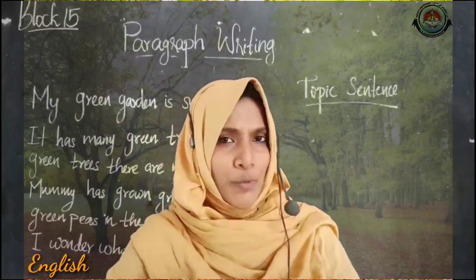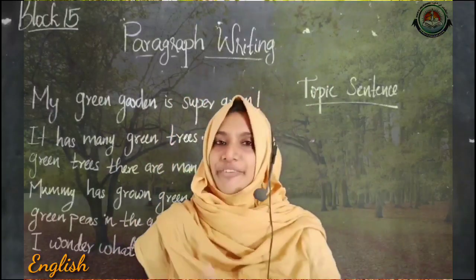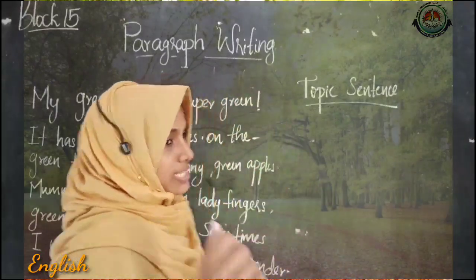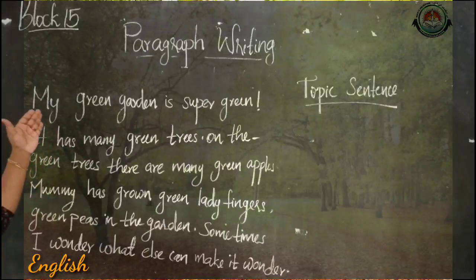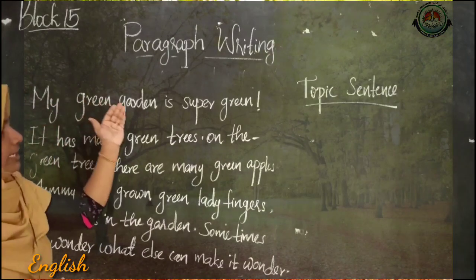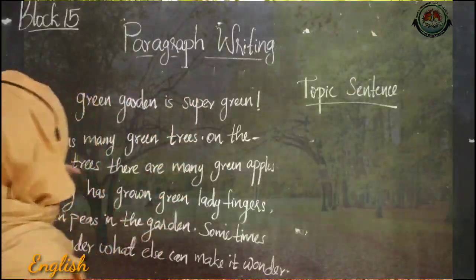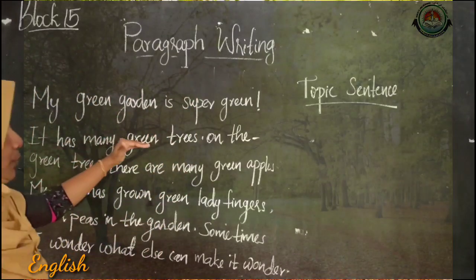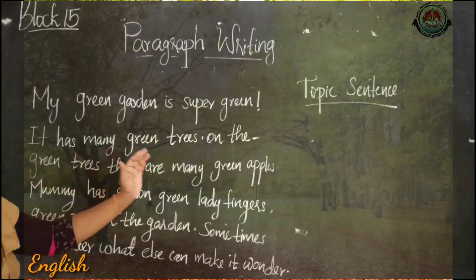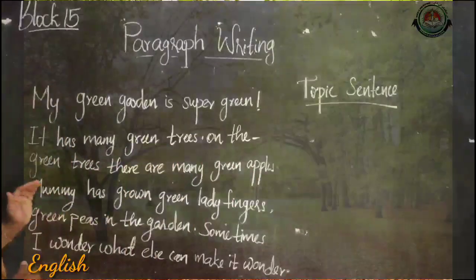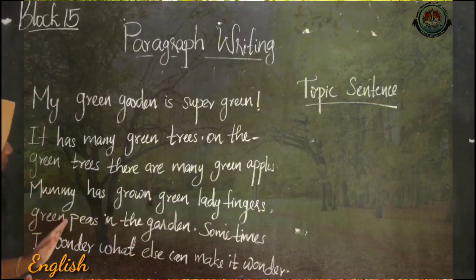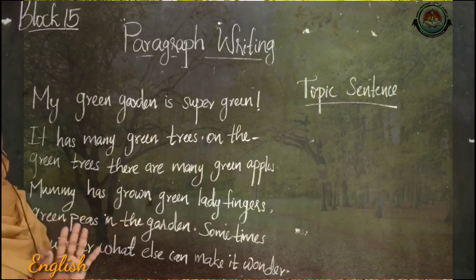So dears, now let's read a paragraph and find out the topic sentence from it. Here I have written a short paragraph. Let's read it. My green garden is super green. It has many green trees. On the green trees, there are many green apples. Mummy has grown green ladyfingers, green peas in the garden.